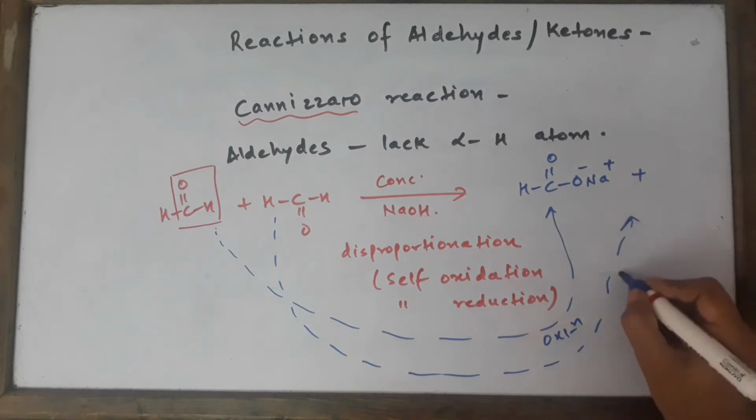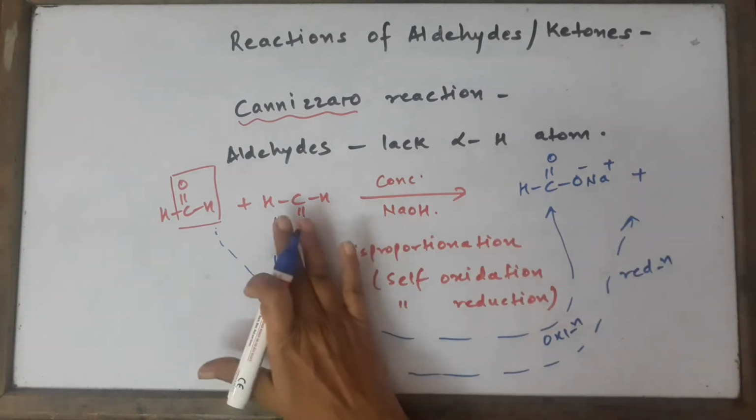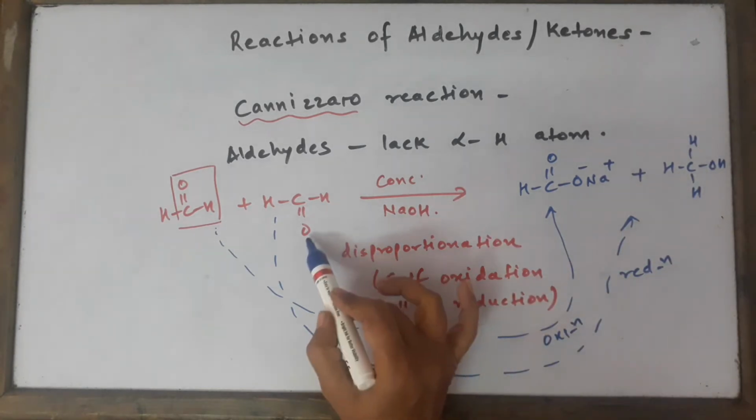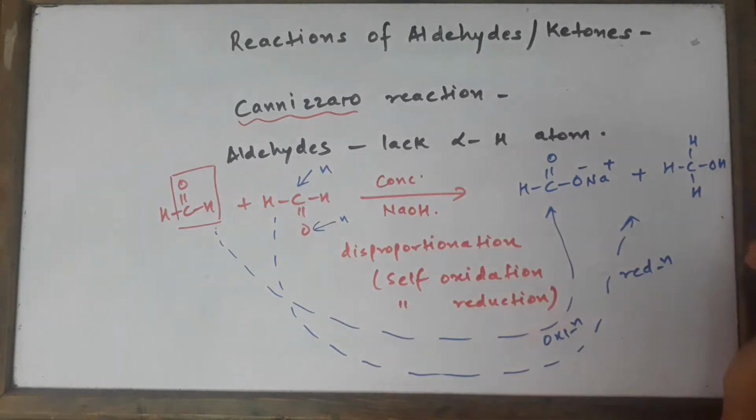The salt of the carboxylic acid is one of the products we will write, plus the other molecule which is there will undergo reduction. So there will be simultaneous oxidation and reduction, and aldehydes on reduction give you alcohols. So we are going to get H3C-OH. What we have done is add a hydrogen atom over here, and another hydrogen atom over here, so we get a primary alcohol. So these are the two products which we are going to get in the Cannizzaro reaction, and this is the simplest aliphatic aldehyde which gives you this reaction.